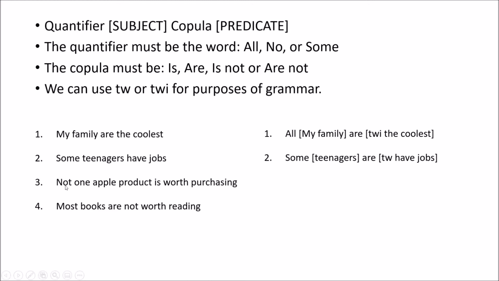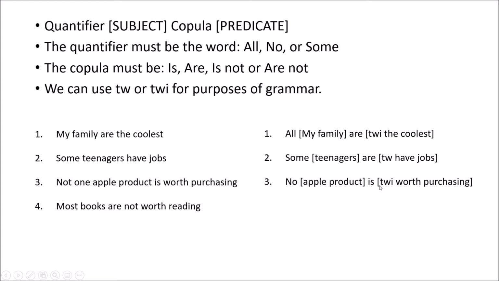What about this one? Not one Apple product is worth purchasing. Okay, so not one. So that means no single Apple product. So we're going to say the quantifier is no. Our subject is Apple products, and then the copula is "is", so no Apple product is belonging to the group of things that are worth purchasing, that which is worth purchasing.